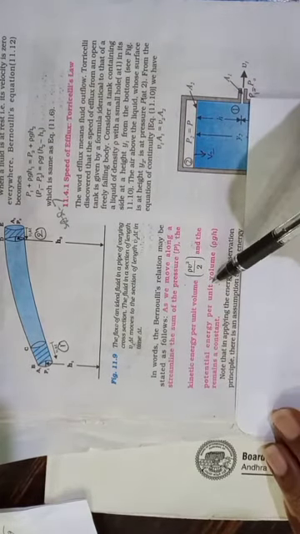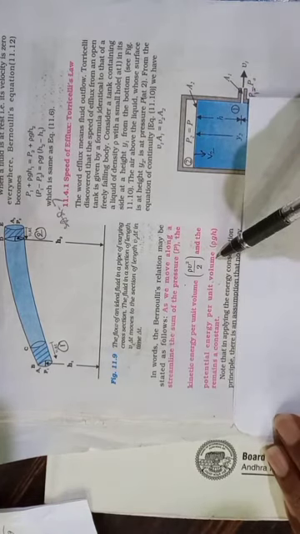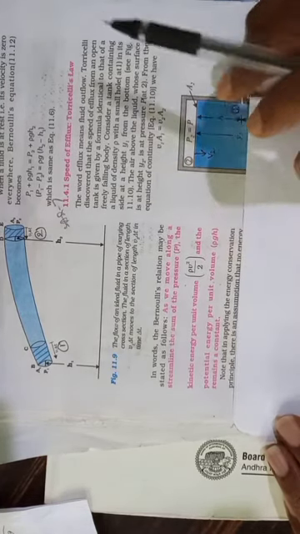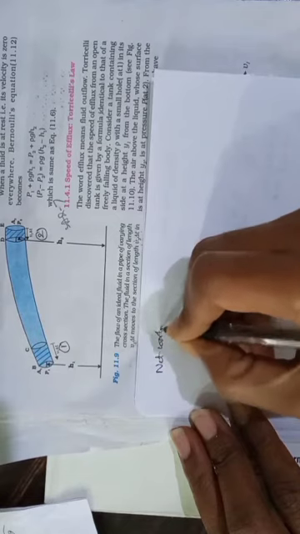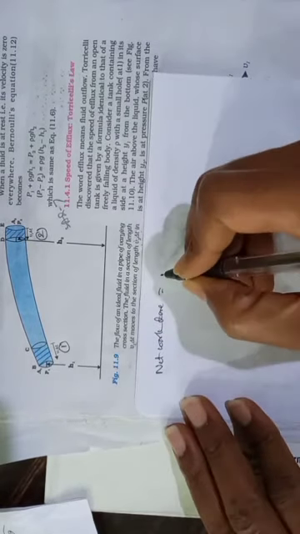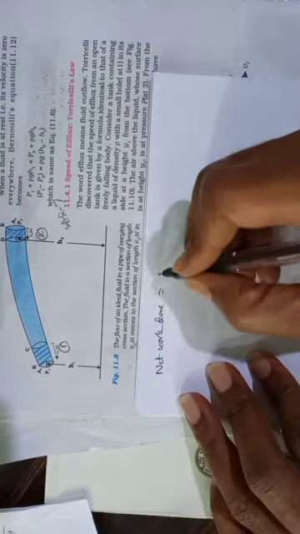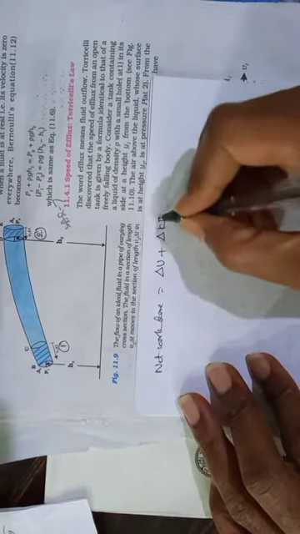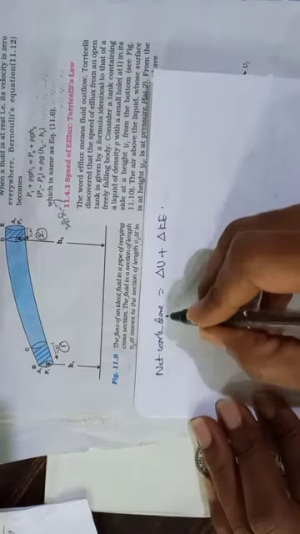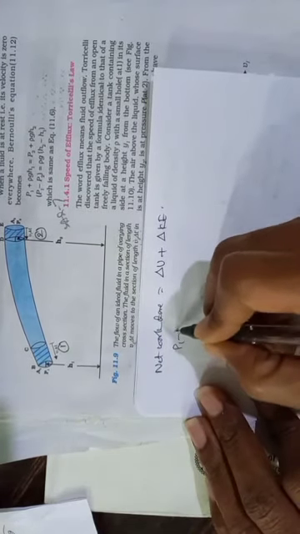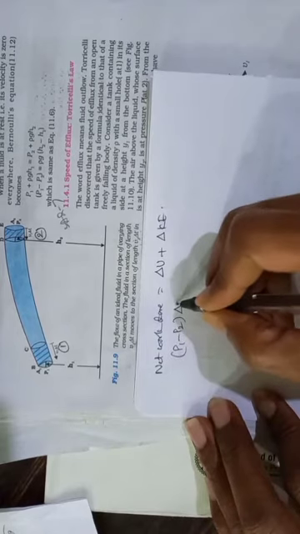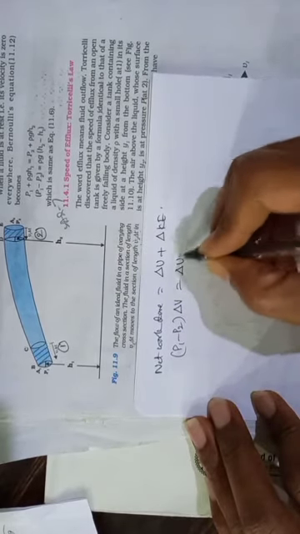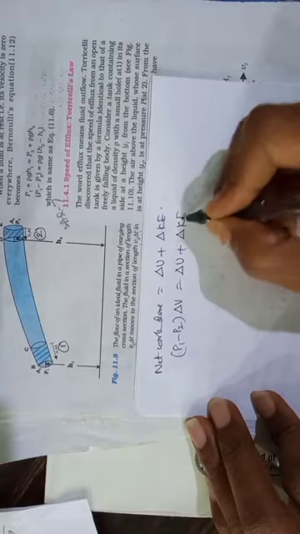After the statement we derived the expression, and while deriving it we had a step: net work done is equal to a part of work done used to change its potential energy and the remaining used to change its kinetic energy. And the net work done we wrote as P1 minus P2 into delta V, equal to delta U plus delta KE.